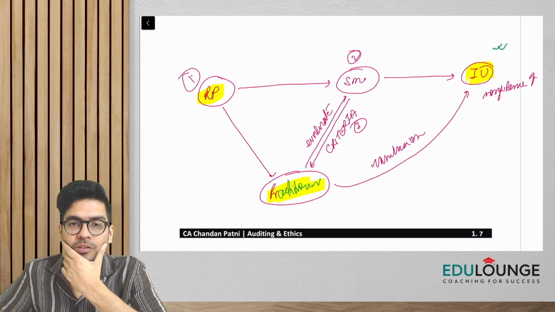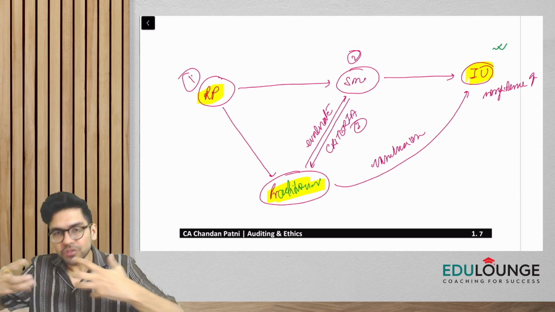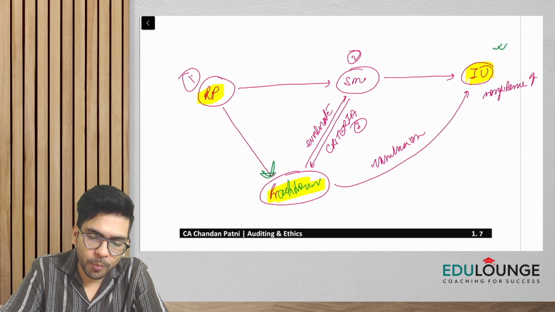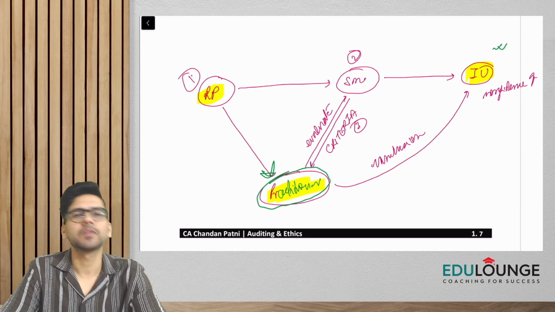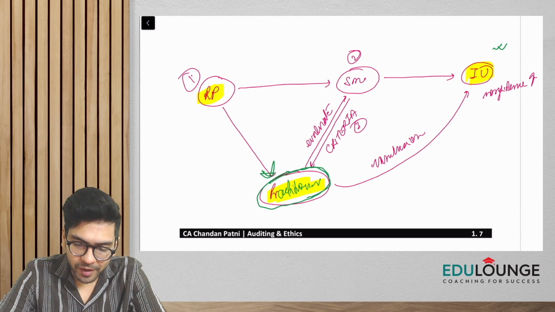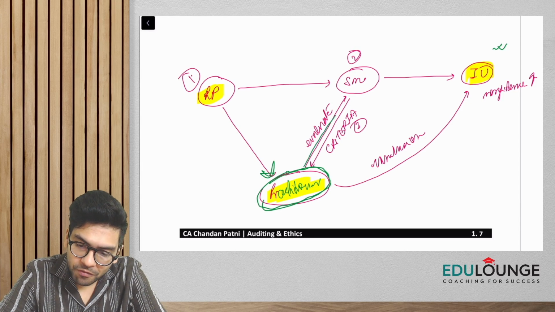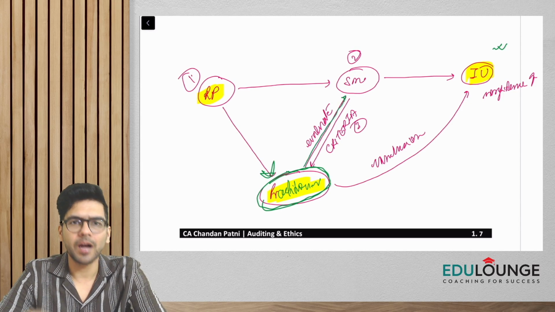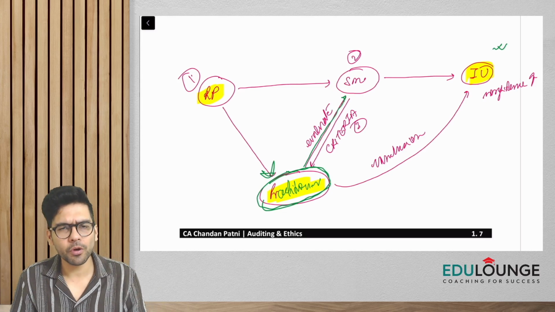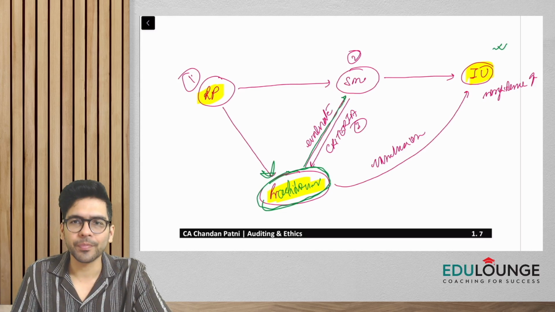There's a problem. So now what is going to happen? To resolve this problem, the responsible party is going to appoint somebody called a practitioner. That means a chartered accountant in practice. And this practitioner is going to evaluate the subject matter against some criteria. He is going to see whether the financial statements are giving a true and fair view or not, according to certain criteria. What could be the criteria?